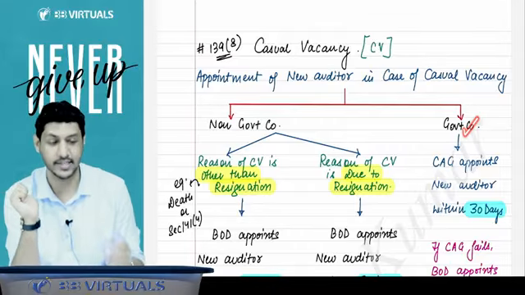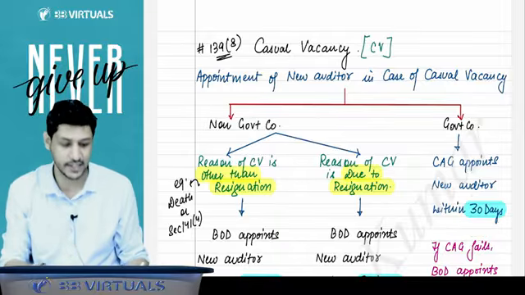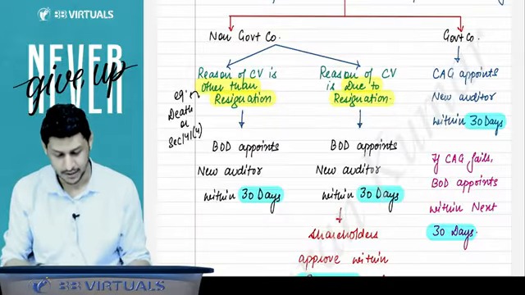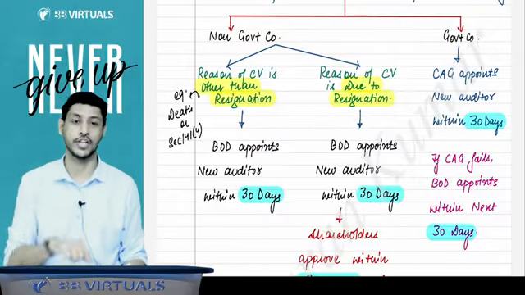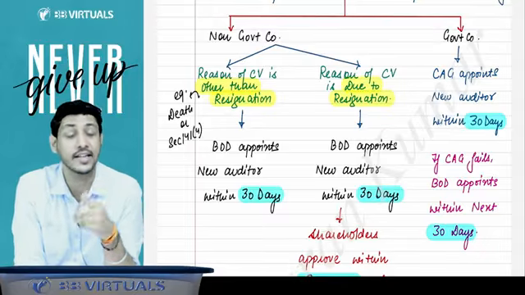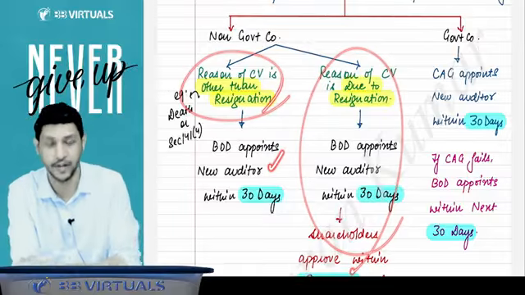If a casual vacancy arises in a government company, then the CAG will appoint the new auditor within a period of 30 days. And if the CAG fails, then the board will appoint within the next 30 days. In a non-government company, you have to check what the reason for the casual vacancy is. If the reason is resignation, then this is the case. If the reason is not resignation, then the board appoints within 30 days.